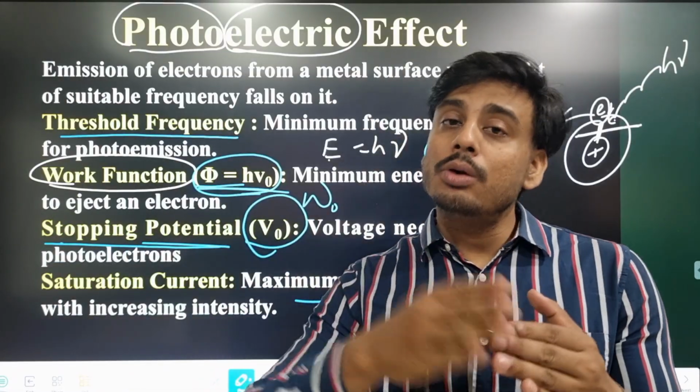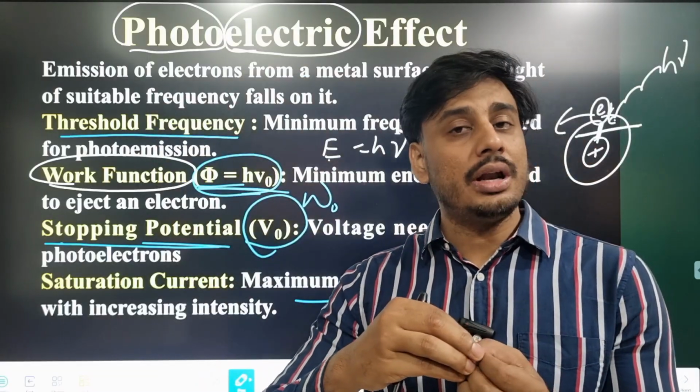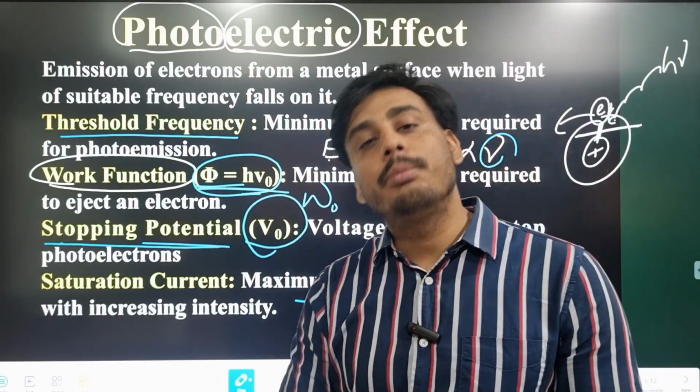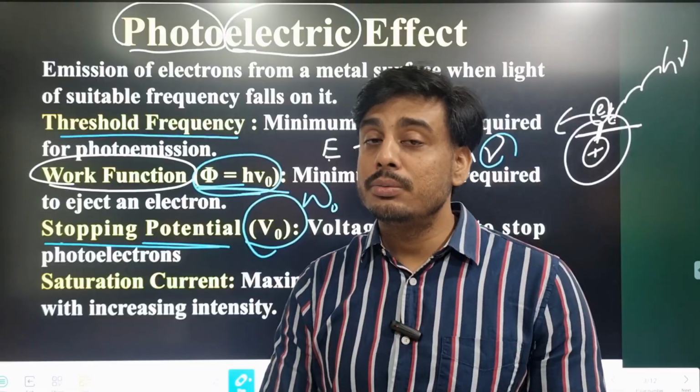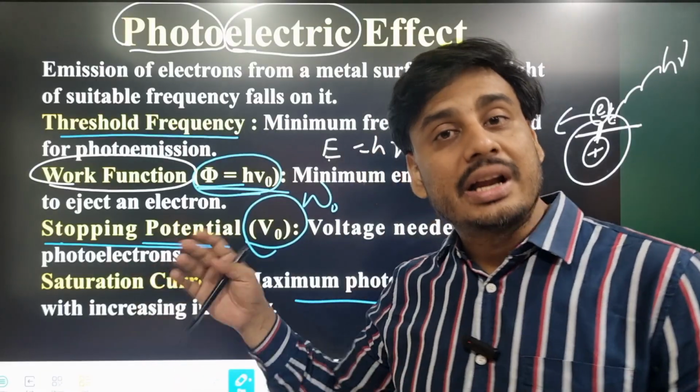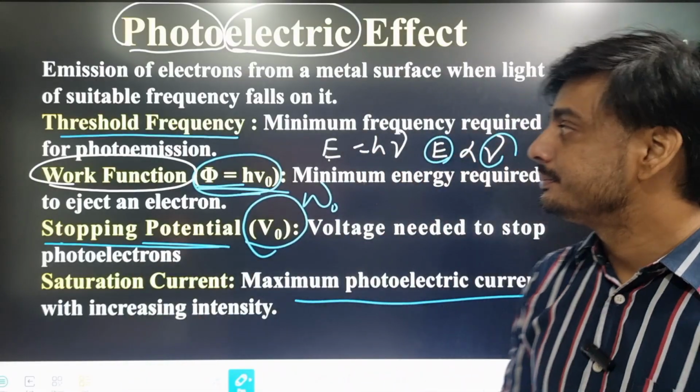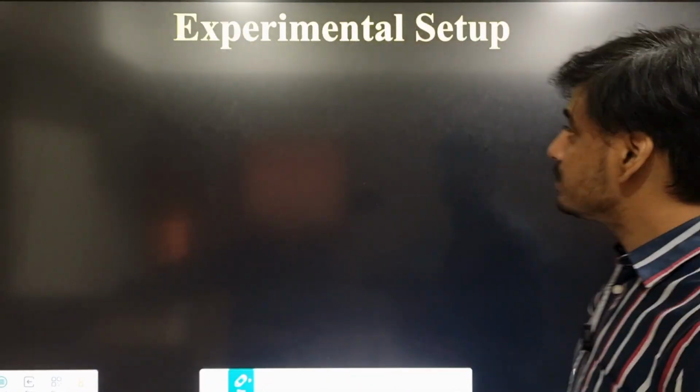So in order to break that bond, we need that much amount of energy from externally. That is the minimum energy. So the values of work function, threshold frequency, stopping potential are different for different metals. Okay. So experimentally, next we will see.